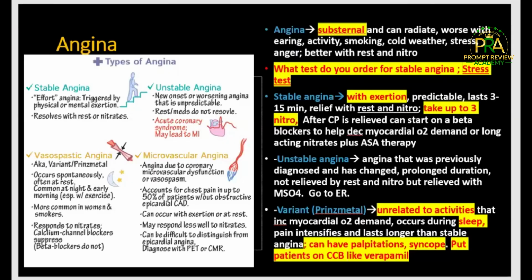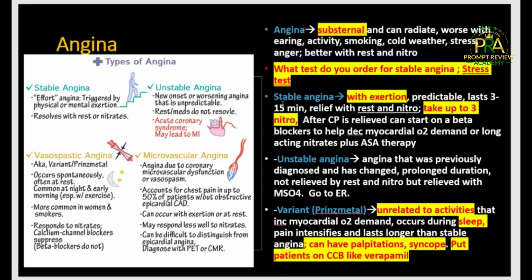Then the last but not the least is your variant, also known as Prinzmetal. Very important. Prinzmetal. This is the one that is always caused by coronary spasm.